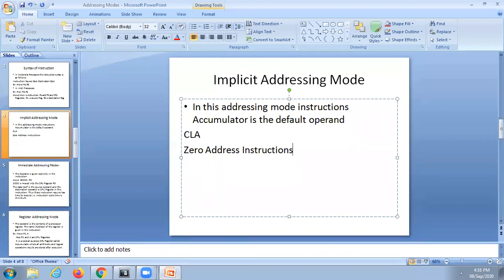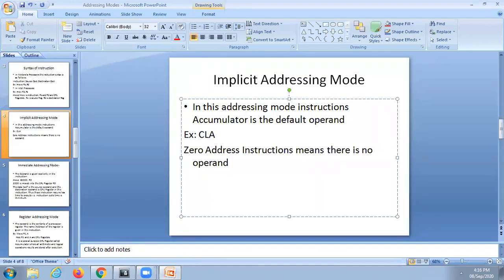That means there is no operand at all. But by default, it takes the accumulator as the operand. For example, clear accumulator, CLA. Similarly, there are set accumulator, STA, and similarly so many others.